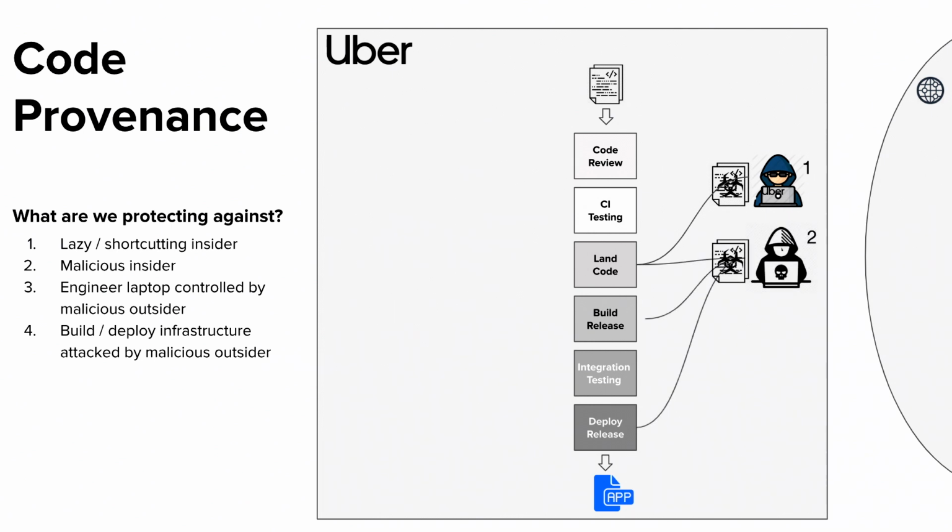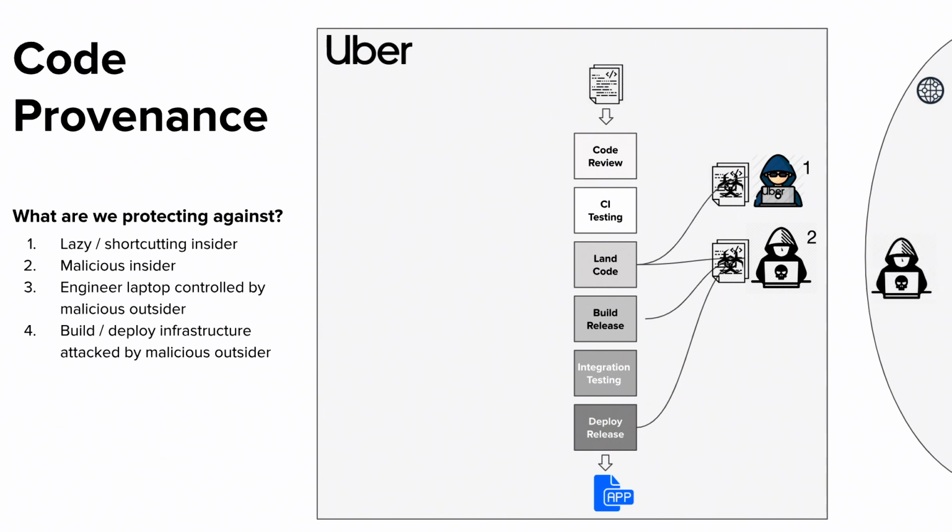Next up, we have our malicious insider, someone who has engineering access. Unlike the non-malicious one, this person wants to do some malicious harm, and they want to sneak code into production. They may attempt to sneak code in and make it look like someone else submitted it, or they might just want to get around some review requirements. They want to get malicious code into production without raising any alarms.